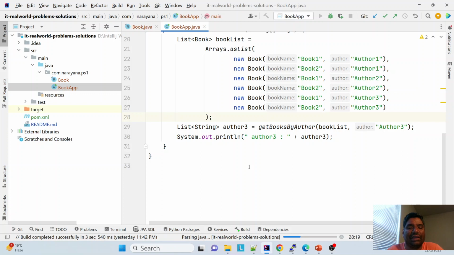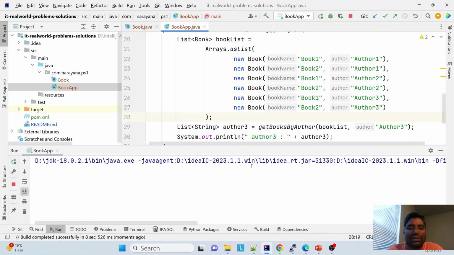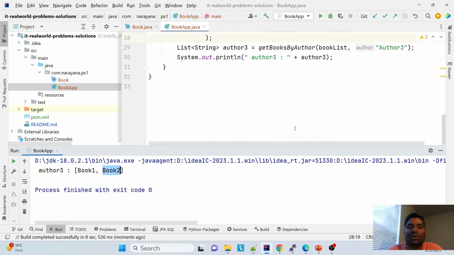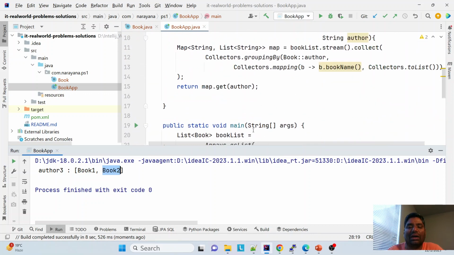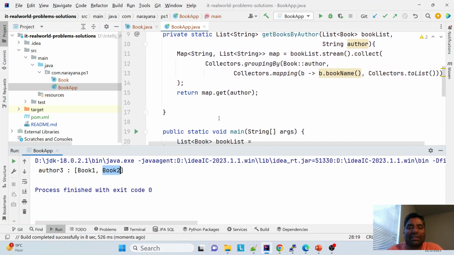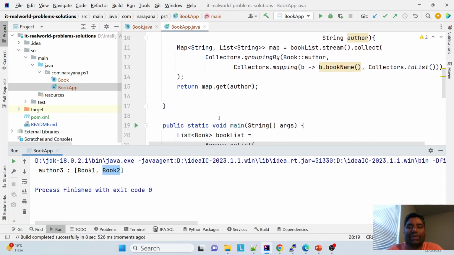This is a very easy and elegant solution compared to the older one. You can see that author 3 contains book 1 and book 2. So this is how Java 8 gives more flexibility to the development team to build complex logic in a simpler way.